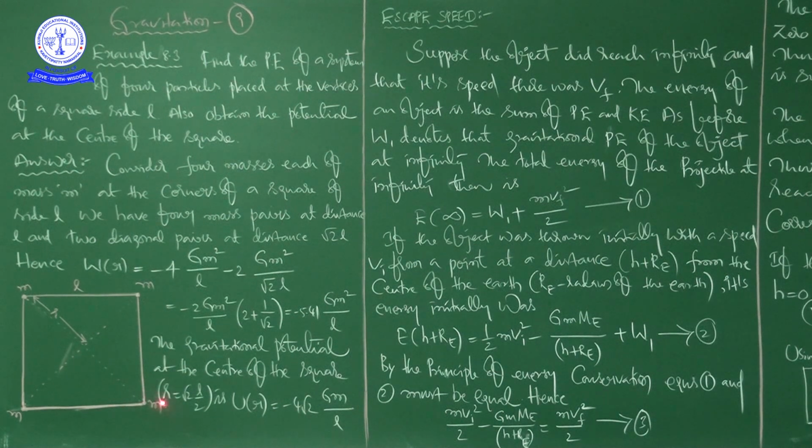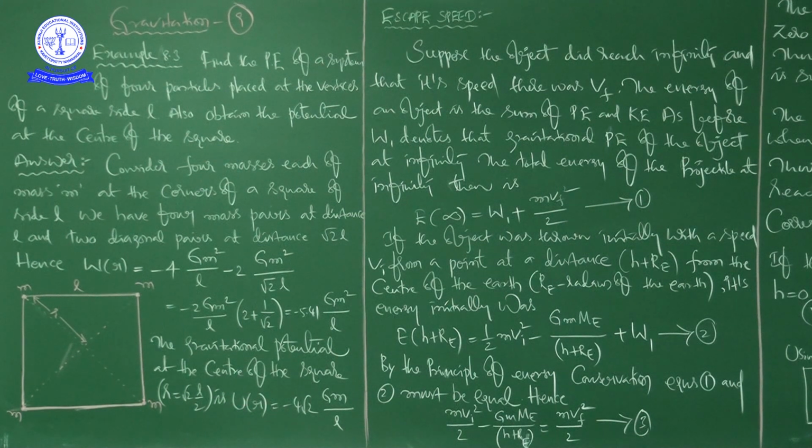So this is what he is asking. He is going to say the gravitational potential at the center of the square, okay? That is totally root 2 into L, no? I already told you, root 2 into L. So when it is root 2 into L, what about this half? It is root 2 into L by 2, no? So that's why he has written r is equal to root 2 into L by 2.